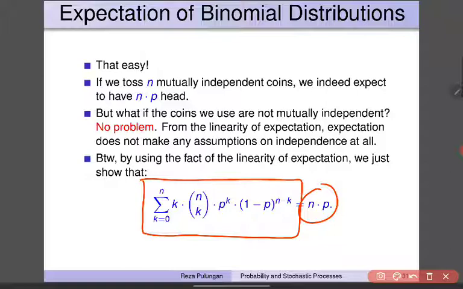So if we toss n mutually independent coins, we indeed expect to have n multiplied by P heads. And pay attention that we don't make any assumption about independence. What if the coins we use are not mutually independent? No problem. They may be mutually independent, but even if they are not, the linearity of expectation does not make any assumption on independence at all.